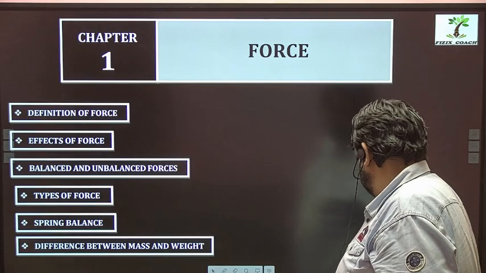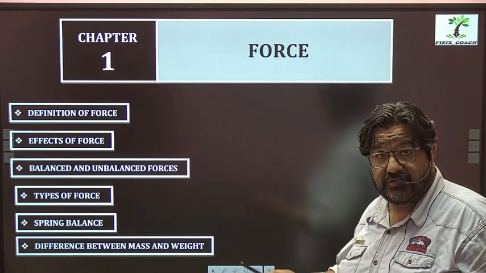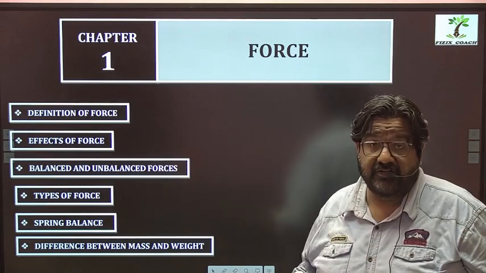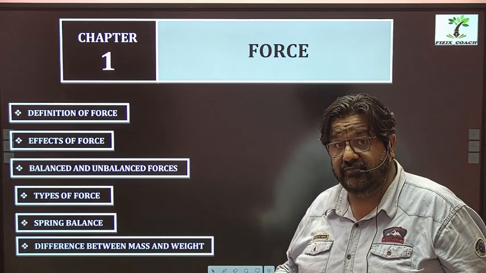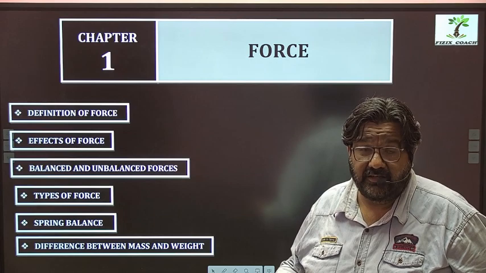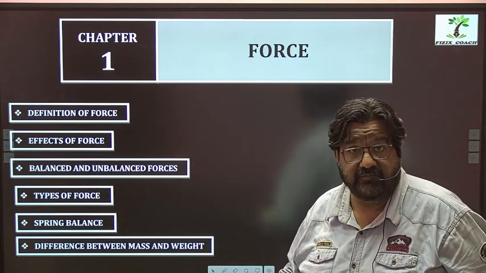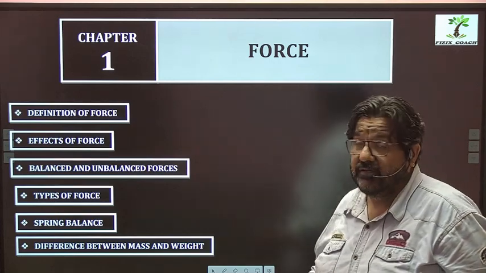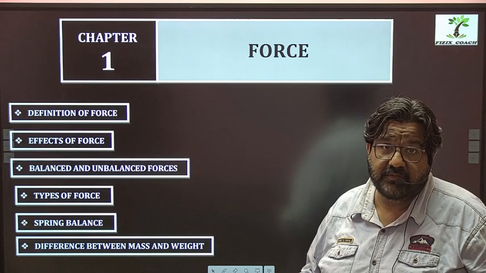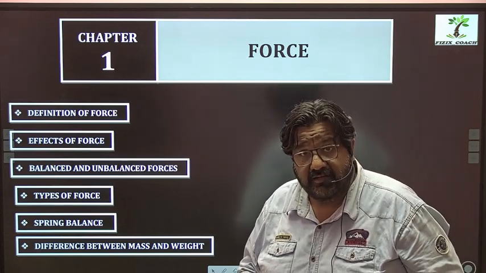Now, in this chapter, we'll be studying the definition of force, we'll understand what is force, then we'll be understanding effects of force. So what are the effects of force? If a force is applied on any object, then what all things can happen? What could be the effects of force? The next would be balanced forces and unbalanced forces. We'll be studying the difference between them and the characteristics of balanced and unbalanced forces.